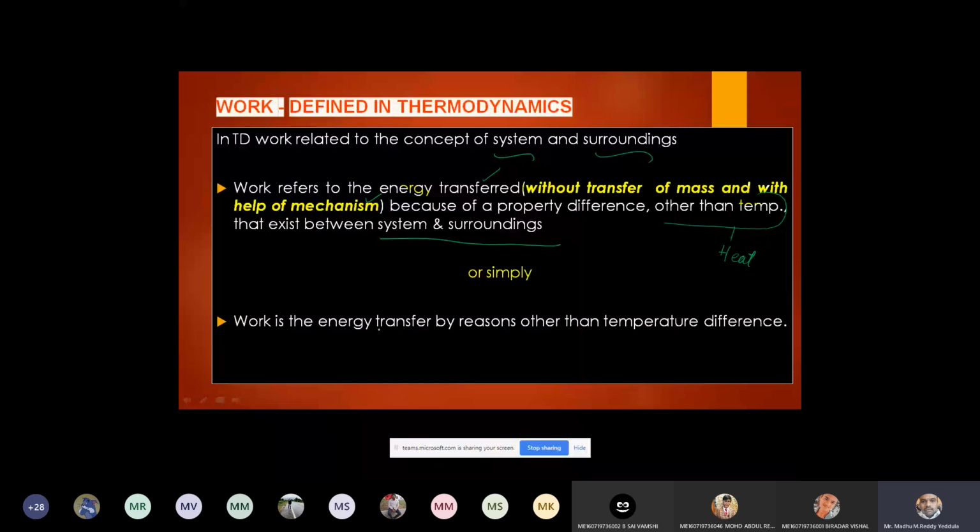This is the thermodynamic work. Is it clear? It is the energy transferred because of the property difference. That property should not be temperature, but with the help of some mechanism, and there should be no mass exchange between the system and surrounding.